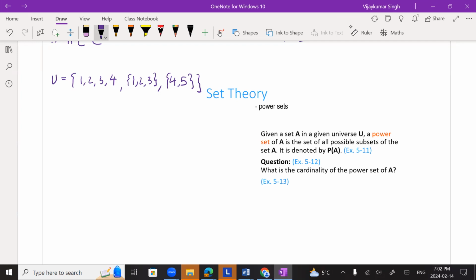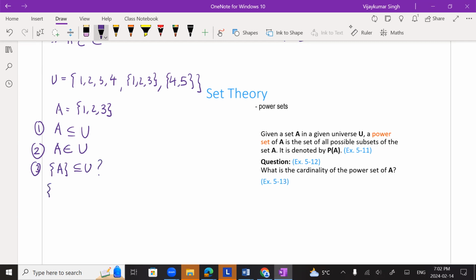Okay. Now let's ask a few questions. Let's take this to be my set U, and let me take my set A to be {1, 2, 3}. Question one: is A a subset of U? Question two: does A belong to U? Question three: is {A}, as a set, a subset of U? And question four: does {A}, as a set, belong to U?